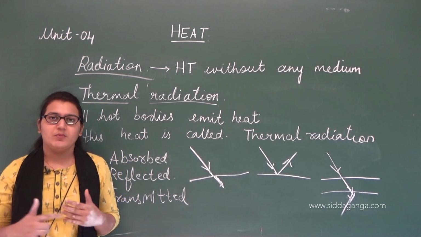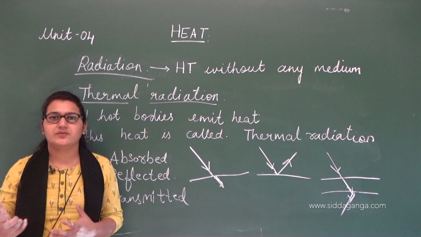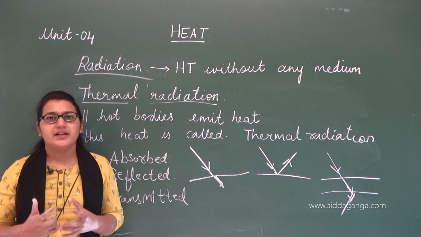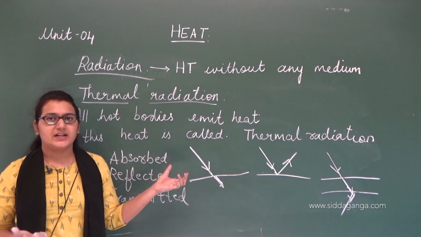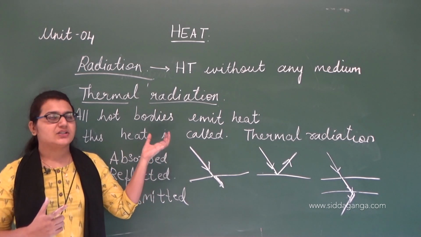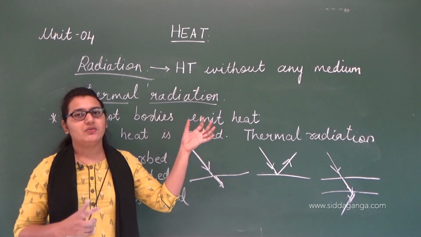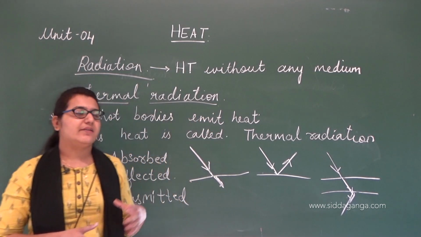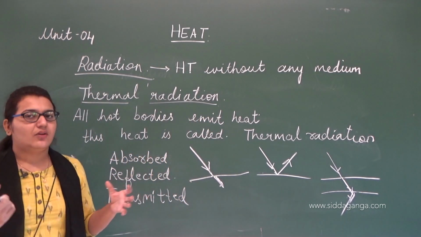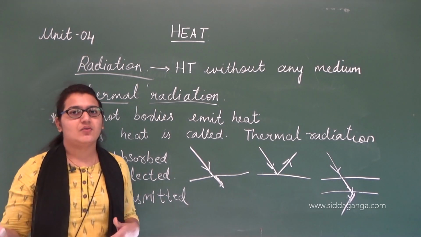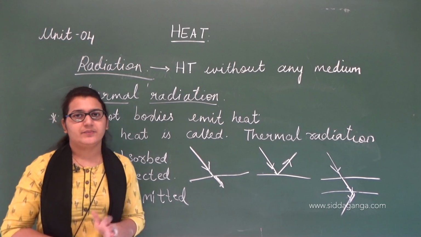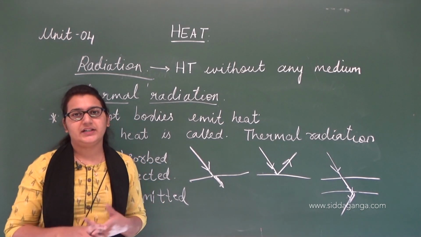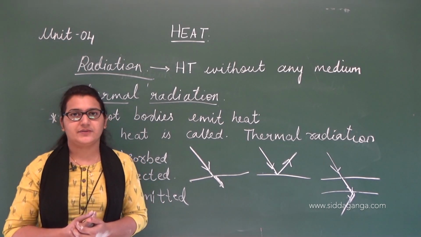Since there is a movement of molecules and a heat transfer between both regions, that is natural convection. And we have seen one more mode of heat transfer, that is radiation. Remember, radiation is heat transfer without any medium. And we have seen what thermal radiation is and what happens to the heat when it is emitted into the surroundings: it is either absorbed, reflected or transmitted. So this is all about heat transfer and the modes of heat transfer. Thank you.